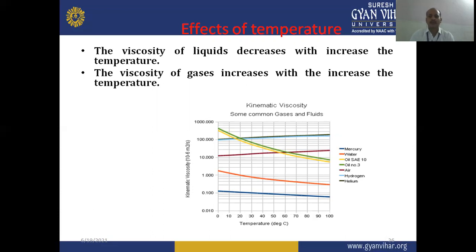When we plot a graph between the temperature and kinematic viscosity, we can compare the viscosity of different substances, such as common gases and fluids like mercury, water, oil, air, hydrogen, and helium. By going through this rheogram or curve, we can easily understand the effect of temperature on the viscosity of different gases as well as different liquid materials.